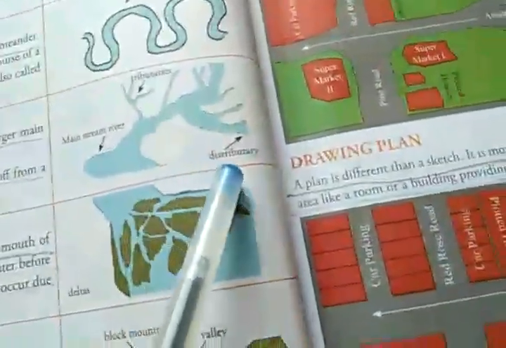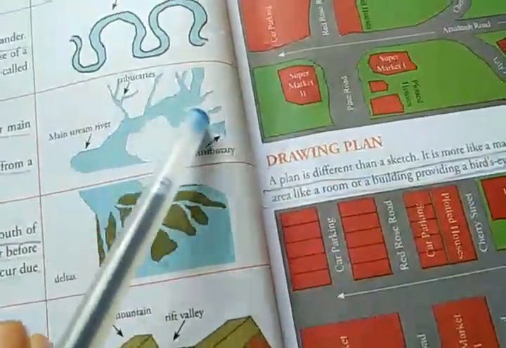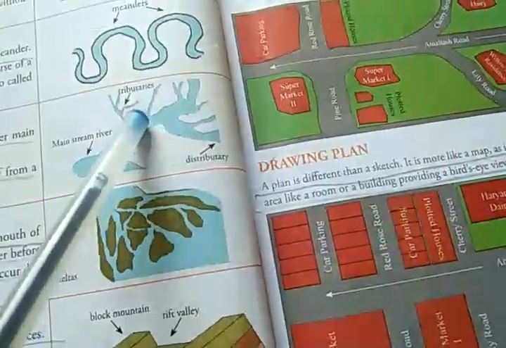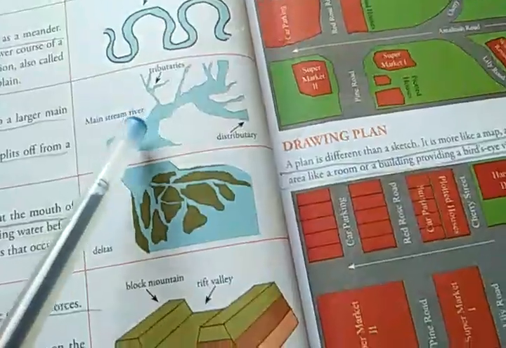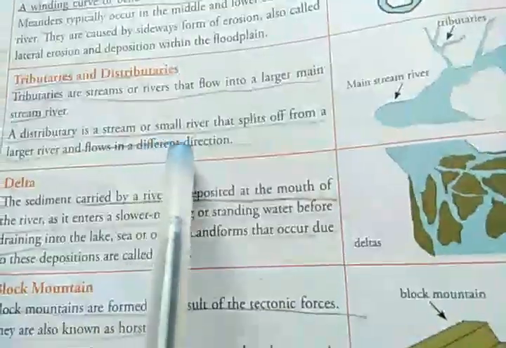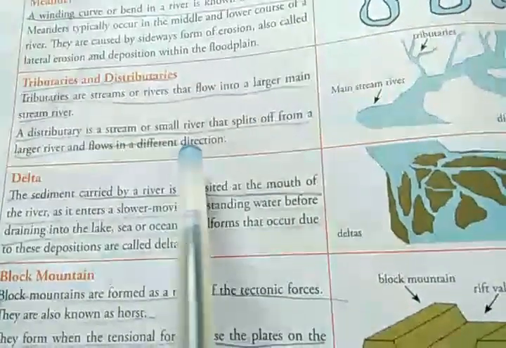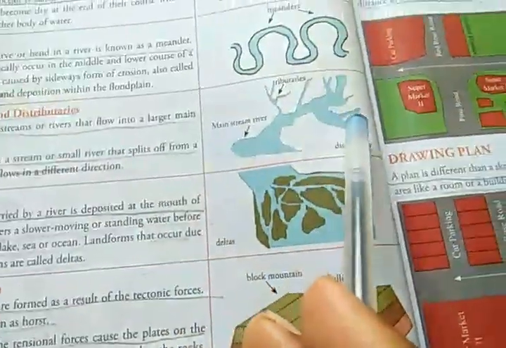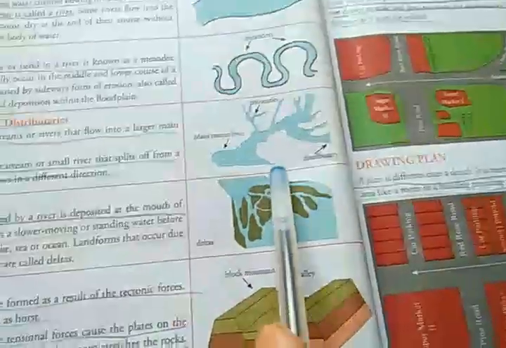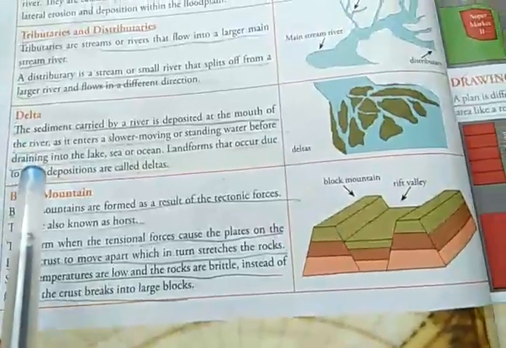Then you can see over here distributaries. The main river is divided into a number of channels. This is called a distributary. It distributes the water. A distributary is a stream or a small river that splits off from a larger river and flows in a different direction. Draw the diagram and write the difference between tributaries and distributaries. Then we go to delta.